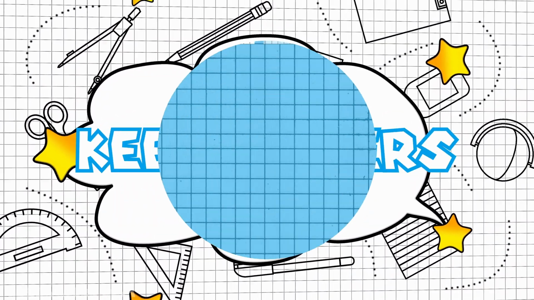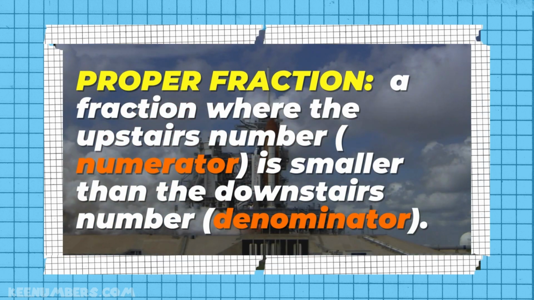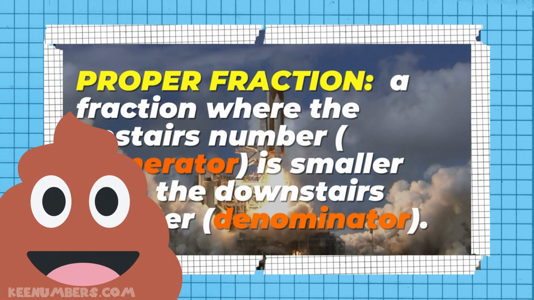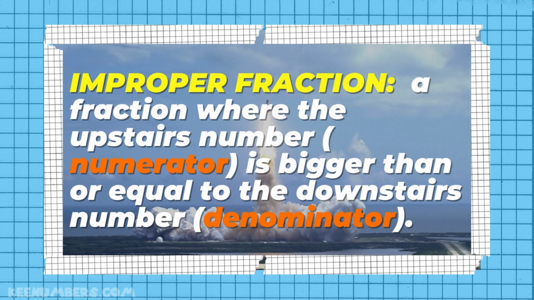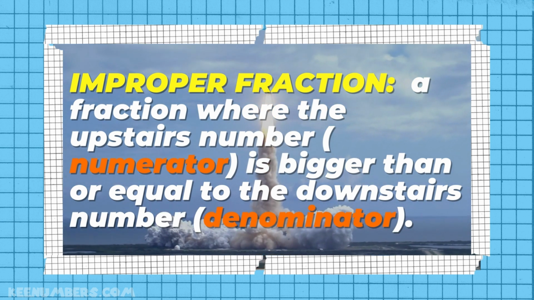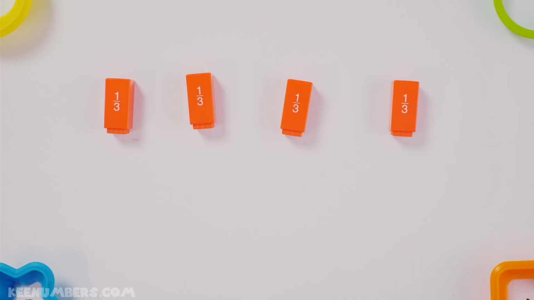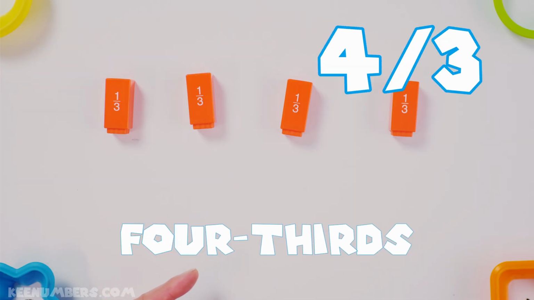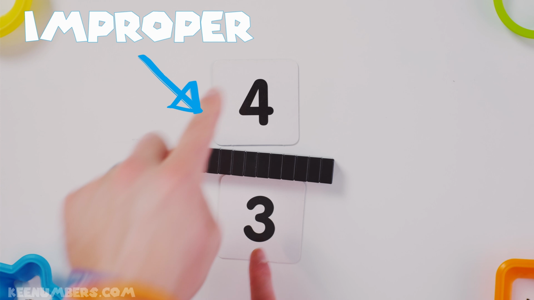A proper fraction is a fraction where the guy upstairs is smaller than the guy downstairs. Now, contrast that with an improper fraction. That's where the guy upstairs is bigger or equal to the guy downstairs. 4/3. You have 1, 2, 3, and 4. 4 of these thirds. This is an improper fraction because the 4 is bigger than the 3.